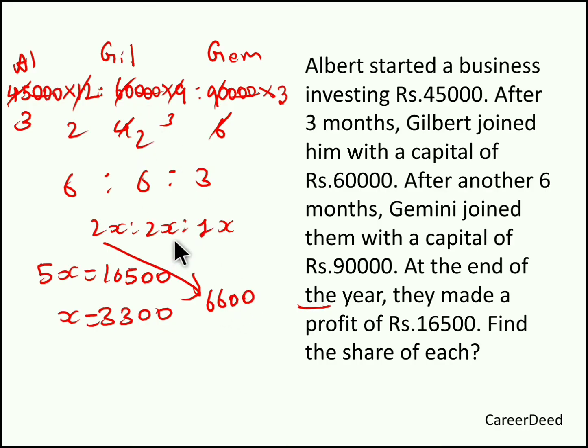For Gilbert also 2 parts, which is 6,600. For Gemini, we have to give only 3,300. So we have to divide the 16,500 in the ratio 2:2:1 based on the investment. So Albert receives 6,600 and Gilbert also receives another 6,600 and Gemini will receive 3,300. So the answer for the question is 6,600, 6,600 and 3,300.